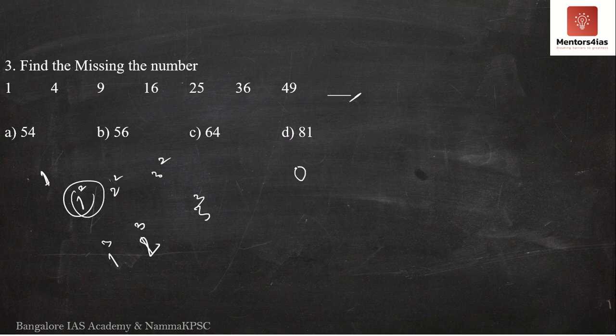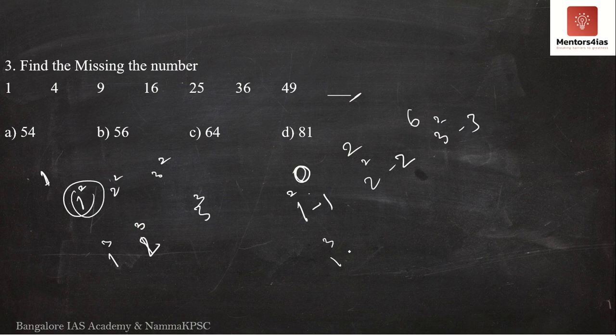So it could be 1 cube, 2 cube, 3 cube, something like this. Also, if it is a series starting with 1, it could be a series of 1 square minus 1, then 2 square minus 2, 2 square is 4, 4 minus 2 is 2, then it could be 3 square minus 3, that is 9 minus 3 is 6, so 0, 2, 6. Always check for this particular series.